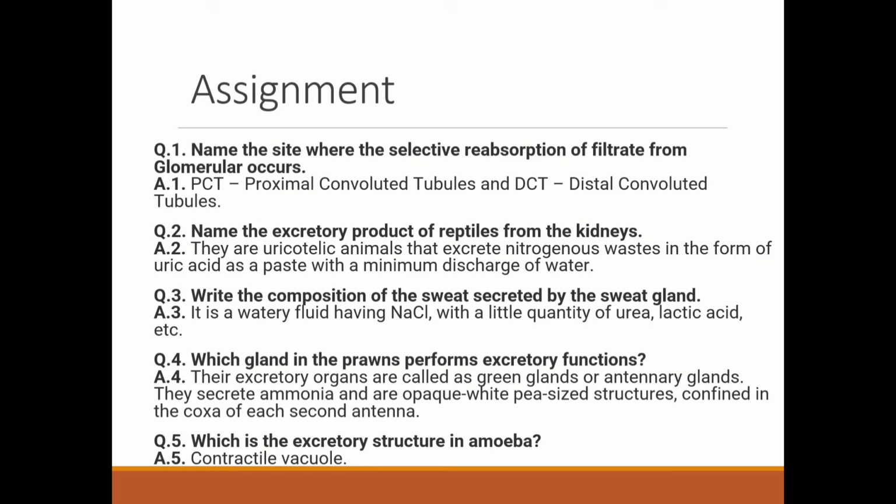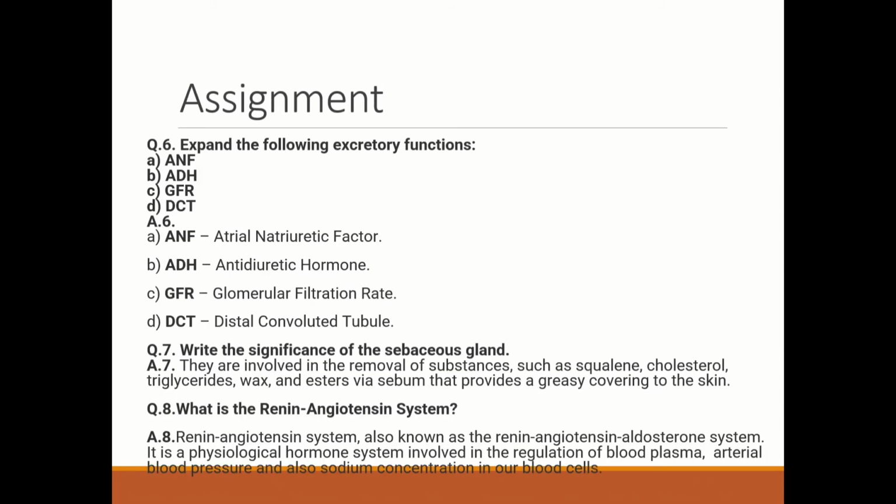Fifth question is, which is the excretory structure in amoeba. The answer is contractile vacuole. Next question is, expand the following excretory terms. What is ANF? That is atrial natriuretic factor. What is ADH? Antidiuretic hormone. What is GFR? Glomerular filtration rate. What is DCT? Distal convoluted tubule.